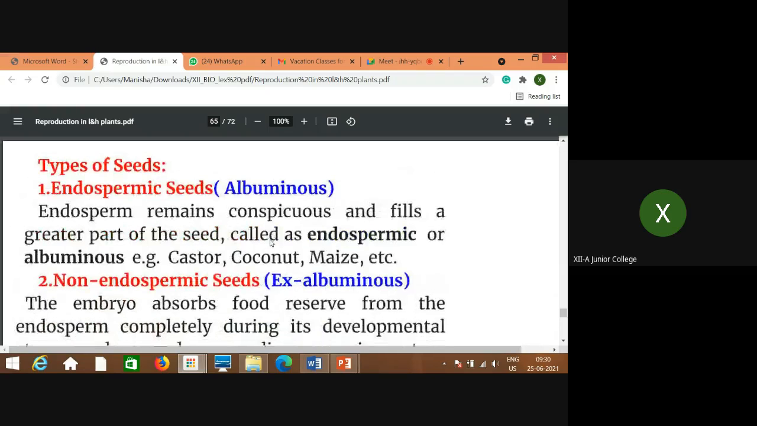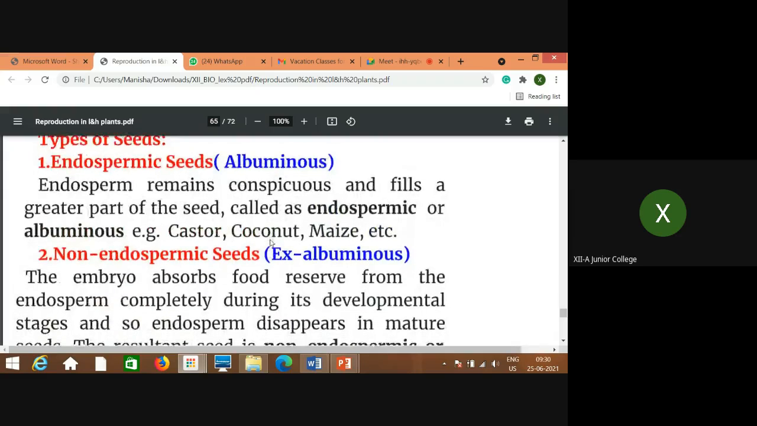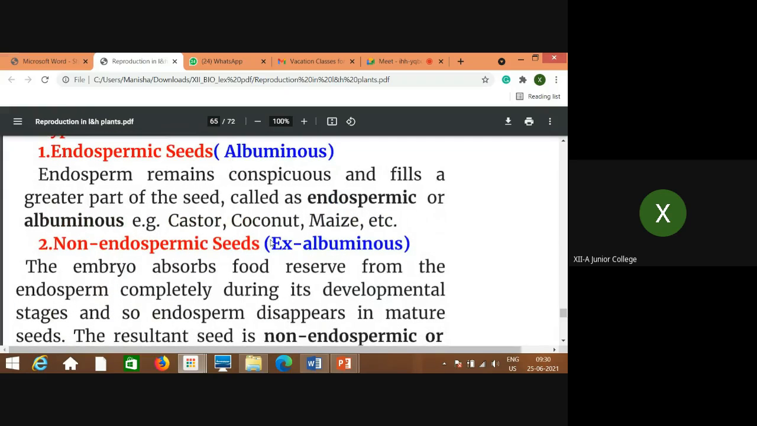Now there are types of seeds. What are these types of seeds? Endospermic seeds and non-endospermic seeds. Endospermic seeds are also called albuminous seeds, where endosperm remains conspicuous and fills a greater part of the seed, called endospermic or albuminous. Albumin is what? Protein part, right?